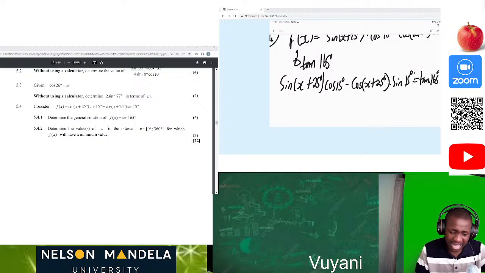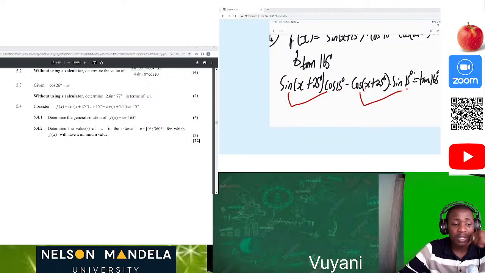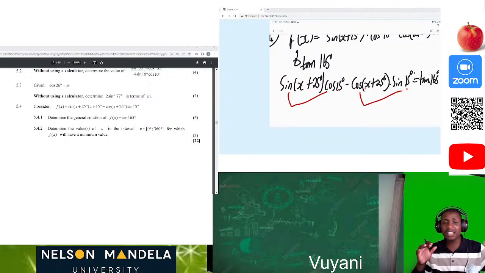What do we see? Sine, cos, cosine, sine, cos, cosine. What's that? A compound angle. Sine, cos, cosine. So now we know that we have what we call compound angles. For the fact that we know that they are compound angles, now when we are reading this, this is making more sense.